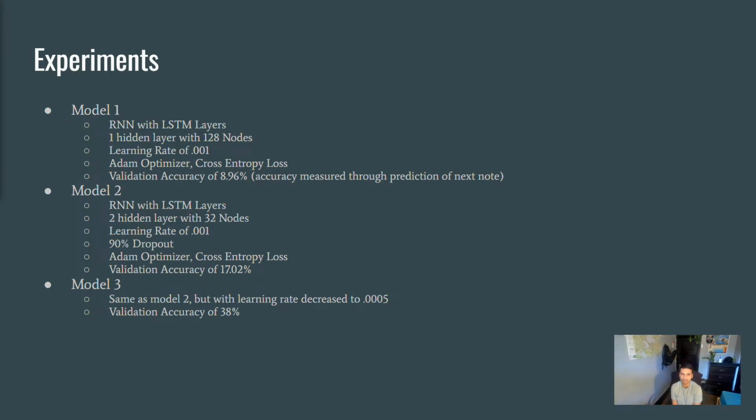Alright, so let's go on to our experiments. We experimented with multiple models throughout our process. When we were first starting, we started with the RNN with LSTM layers, which is one of the main structures used for this type of sequence modeling.